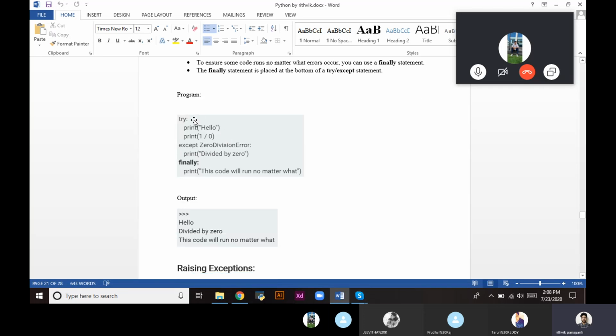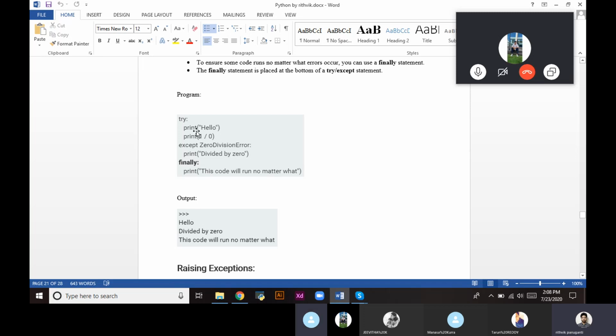So let us see an example. This is a try block. First we print hello, then we print 1 divided by 0. So here this is an error statement. So except Exception, we print divide by 0. So finally, print the code will run no matter what. So we're declaring this statement under the finally.